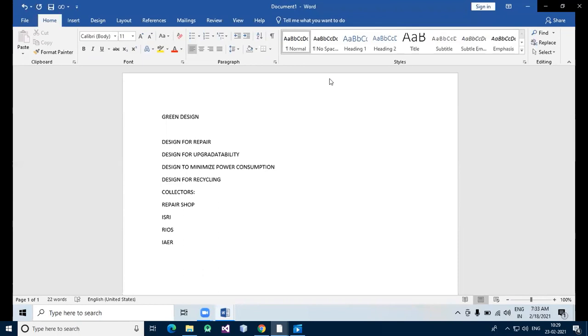The certifications include the following: ISRI, that is Institute of Scrap Recycling Industries. Then the second is RIOS, the Recycling Industry Operating Standard certification.